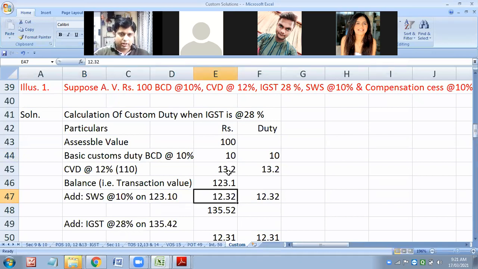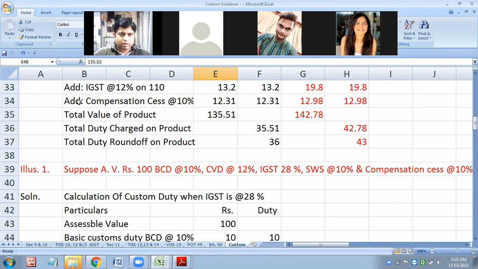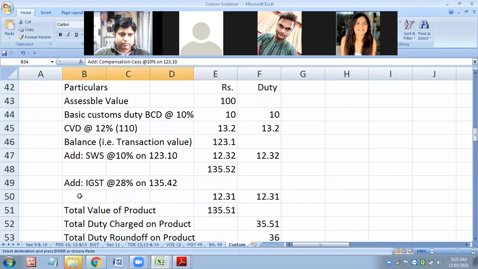We got 13.2. Transaction value, whatever we got on that SWS, we have charged this. So we got subtotal like this. On that, IGST will be charged, and on this only compensation cess will also be charged.